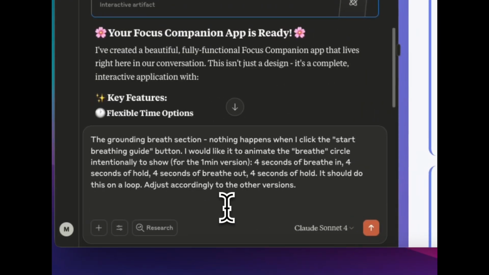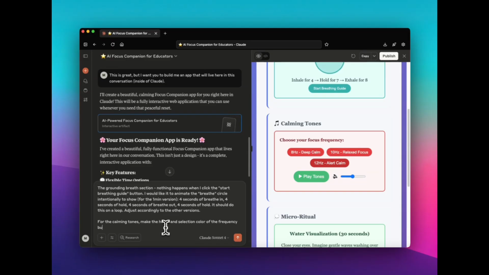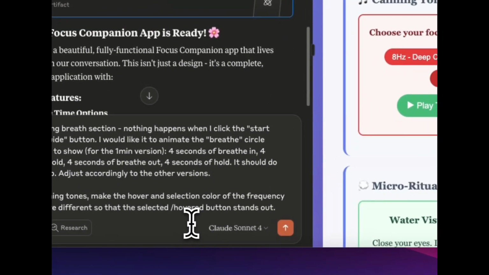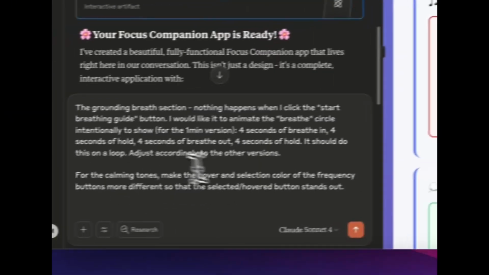What I'm going to say is, for the calming tones, make the hover and selection color of the frequency buttons more different, so that the selected or hovered button stands out. Okay, that's just a small preference thing, so you can tell what it is, but that's working.